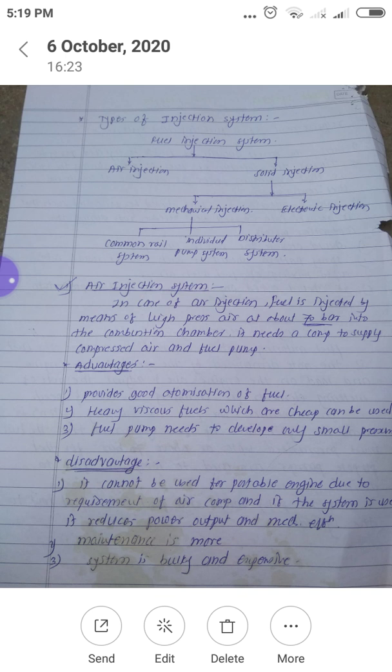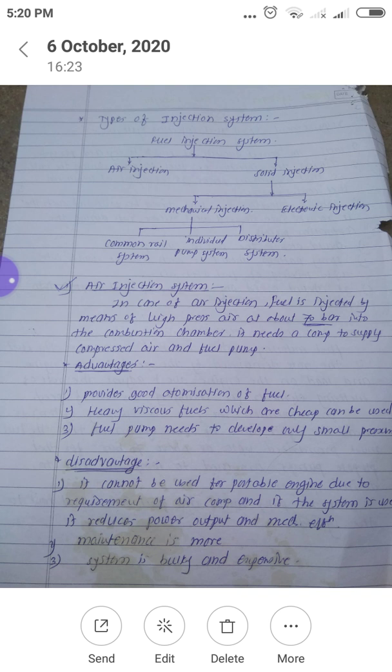For the pressurization of that fuel, compressed air is required. That means a compressor is required and a fuel pump is required, because the fuel pump only sucks the fuel from the fuel tank and that fuel is pressurized with the help of compressed air.